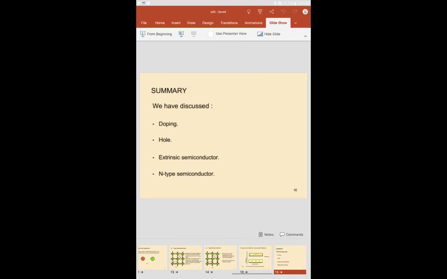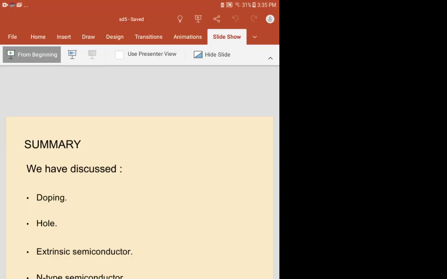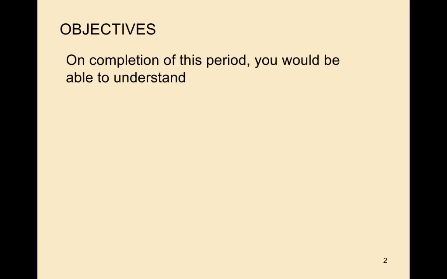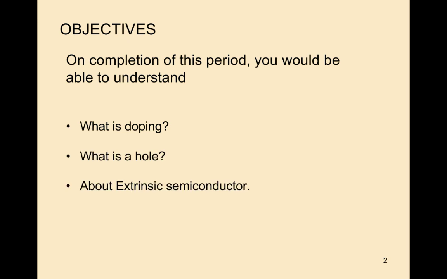The main objectives: after completing this session you will be able to understand what doping is, what a hole is, and about extrinsic semiconductors and the formation of n-type semiconductor.